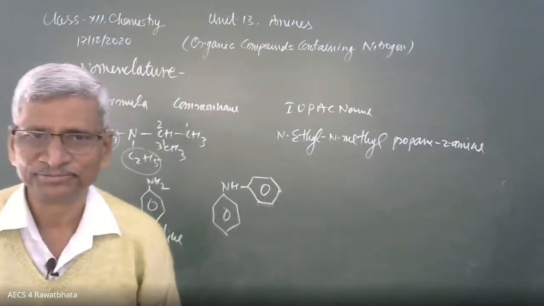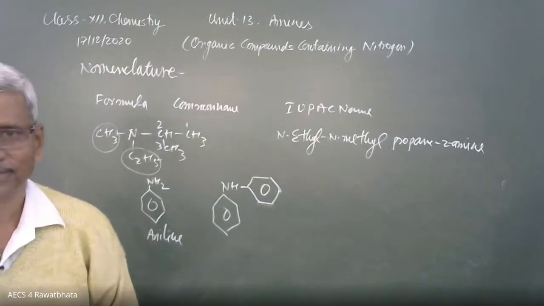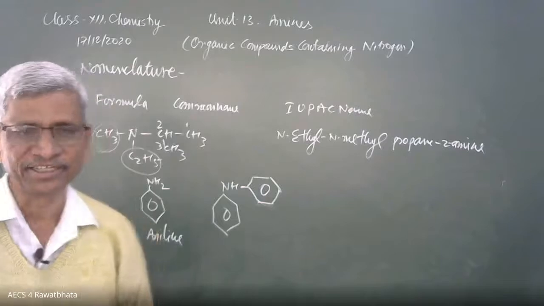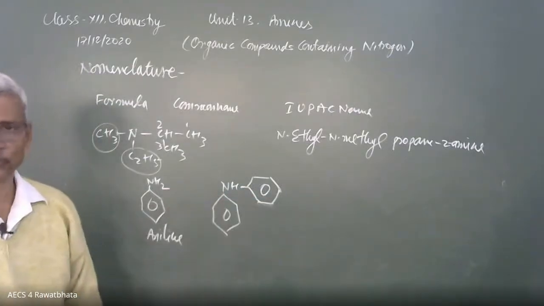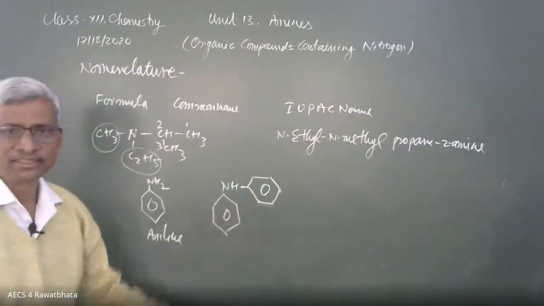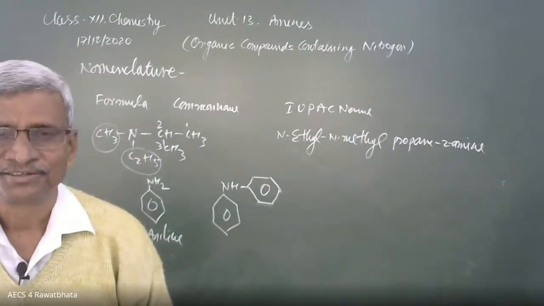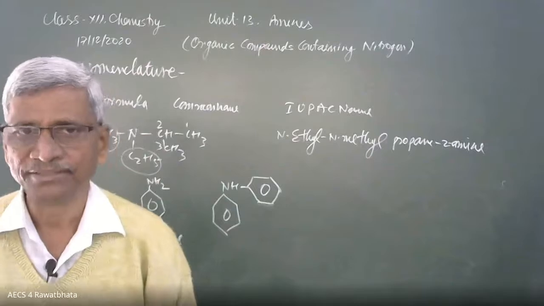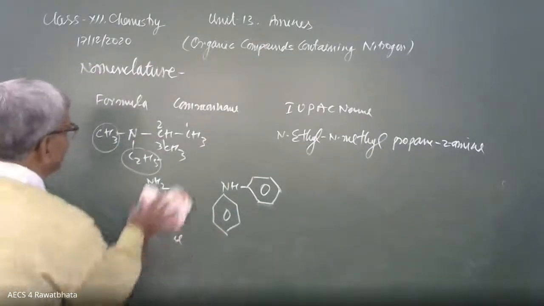Please say yes or no. This is discrimination. Both are benzene rings. That's why one is phenyl and another is amine. It should not be so. It is not correct. We have to give the same preference to both. There should not be any discrimination. That's why diphenylamine is the common name, and the IUPAC name is N-phenylaniline. N-phenylaniline is the IUPAC name. Okay.